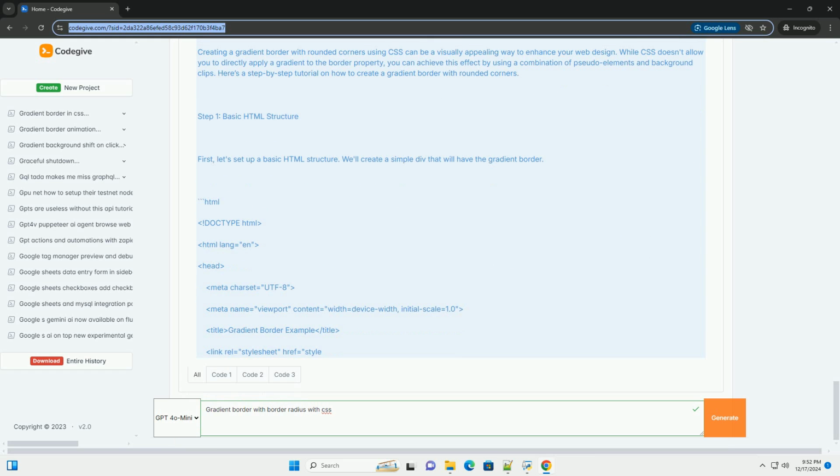HTML: doctype html, html lang equals en, head, meta charset equals UTF-8, meta name equals viewport content equals width equals device-width, initial-scale equals 1.0, title Gradient Border Example, /title, link rel equals stylesheet href equals styles.css, /head, body, div class equals gradient-border, h1 Hello, World, /h1, p This is an example of a gradient border with rounded corners, /p, /div, /body, /html.